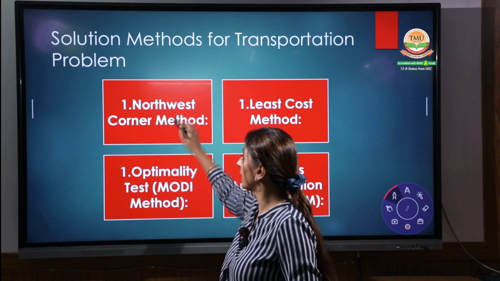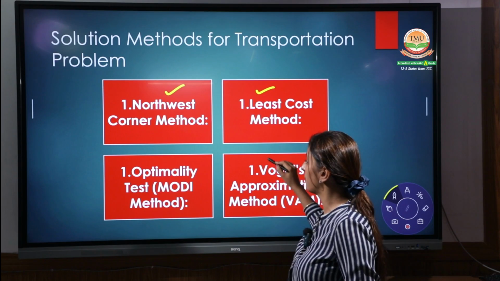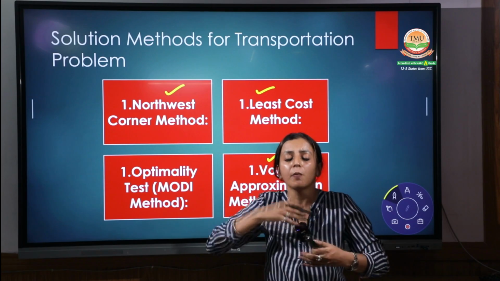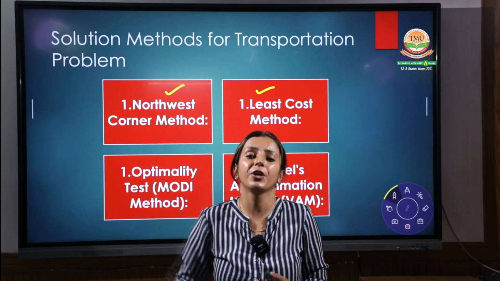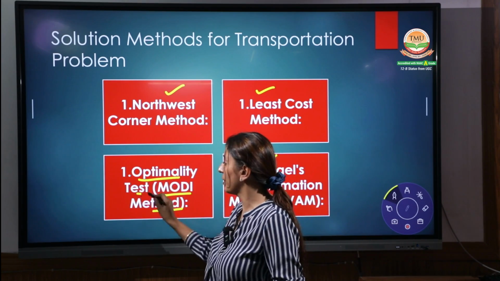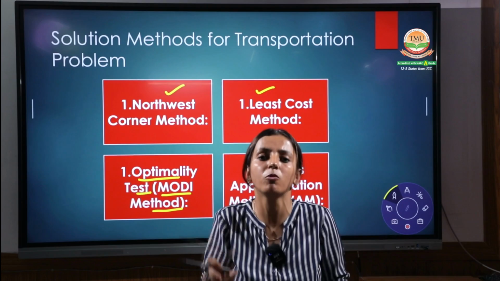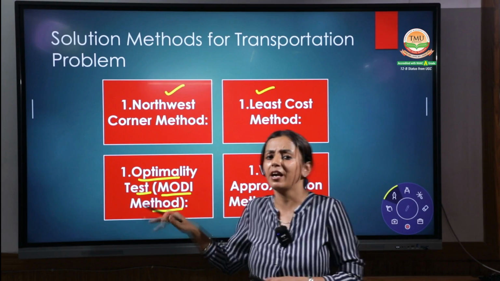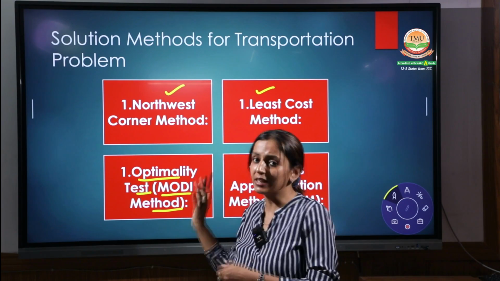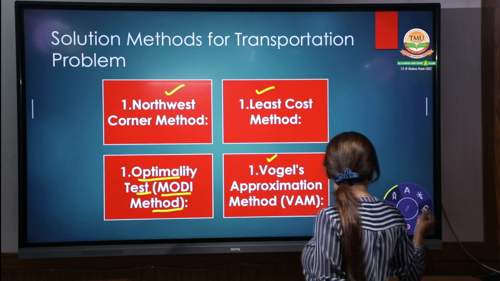Normally, with the help of the northwest corner method, the least cost method, and VAM, we find the initial feasible solutions. But if I want to get it at a more optimum level, we use the MODI method for getting the optimum solution. Right? The name itself indicates an optimality test, which can find the minimum cost. We will study all the problems in a practical approach with the help of case studies. Don't worry about that. Coming up to the next point.